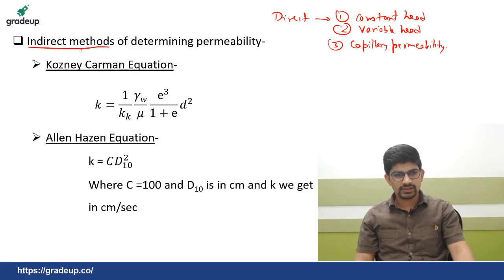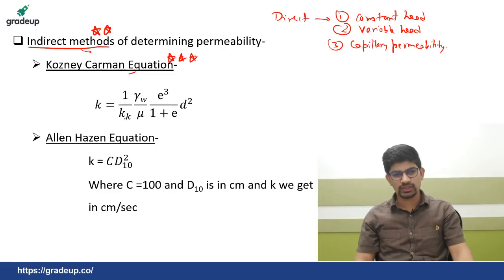Now indirect methods, these are important from an objective point of view, because questions appear directly from these equations, okay. These are empirical equations. Now the first one is the Kozeny-Carman equation. This is the most important equation and I will tell you why. First of all, let's see the equation.